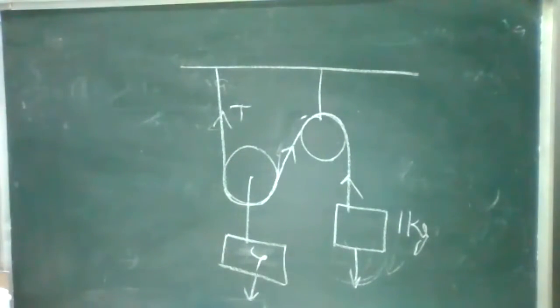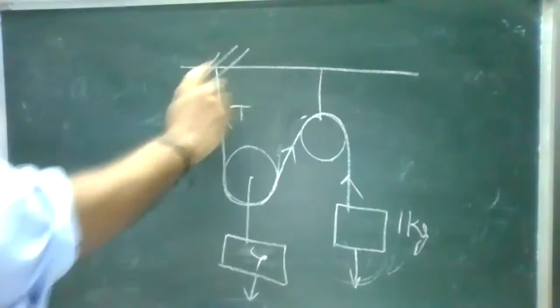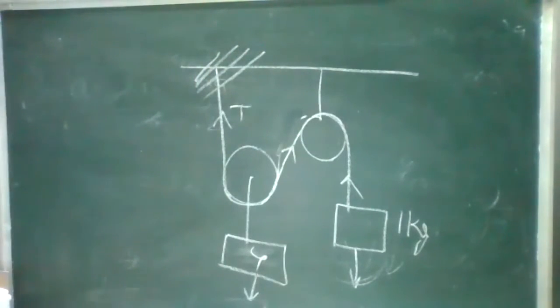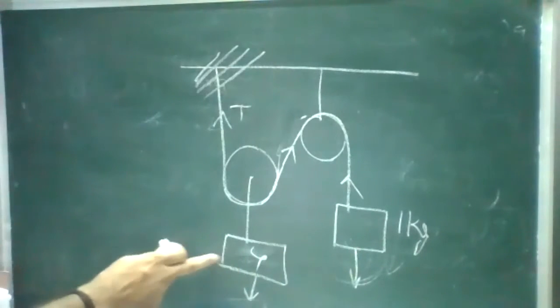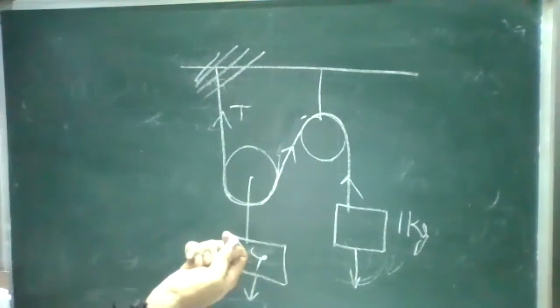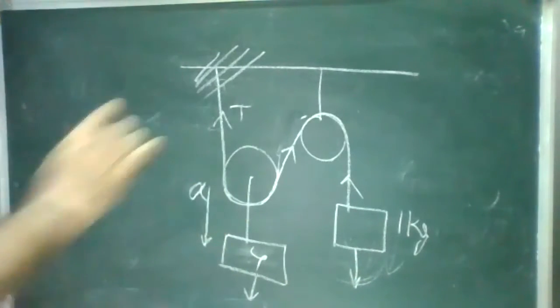In this question, what do we need to find? We need to find the acceleration of the 1 kg block, correct? First of all, by seeing the question, we try to understand what the actual condition is. We see that one side is fixed. It is not moving at all. So when comparing the masses, this 4 kg mass has much more gravitation compared to this mass, so it will move directly in the downward direction, correct?